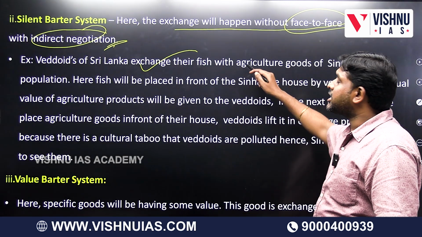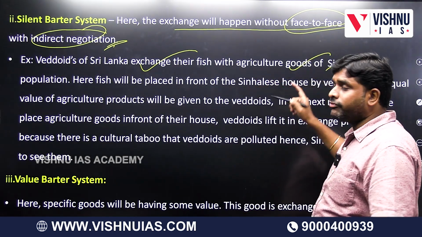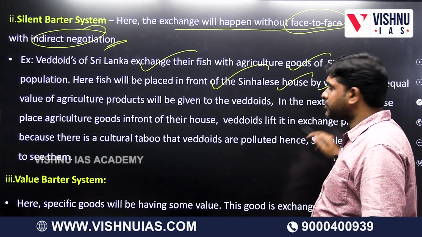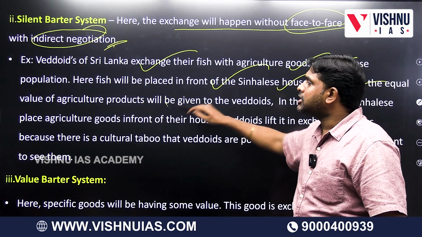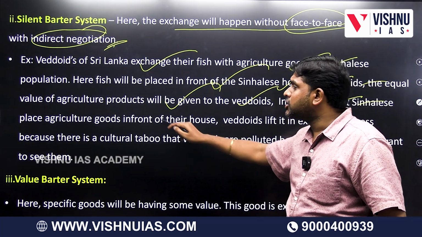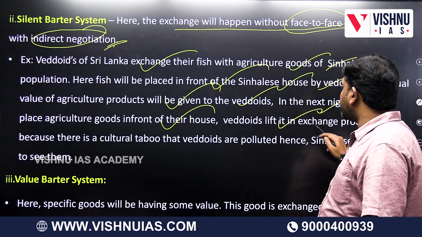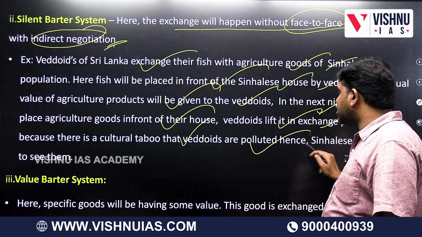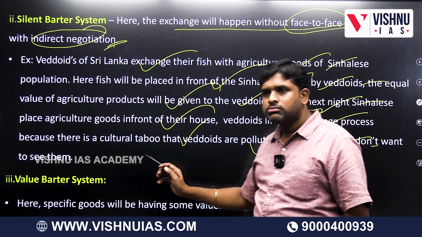Vedoids of Sri Lanka exchange their fish with agriculture goods of Sinhalese. Here fish will be placed in front of the Sinhalese house by Vedoids. The equal value of agriculture products will be given to the Vedoids. On the next night, Sinhalese place agriculture goods in front of their house. Vedoids lift in the exchange process because there is a cultural taboo that Vedoids are polluted, hence Sinhalese don't want to.